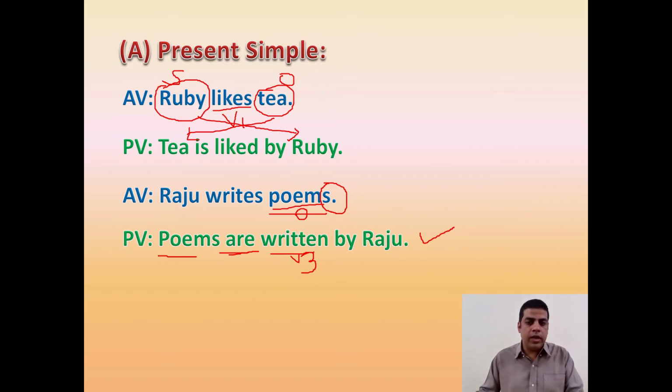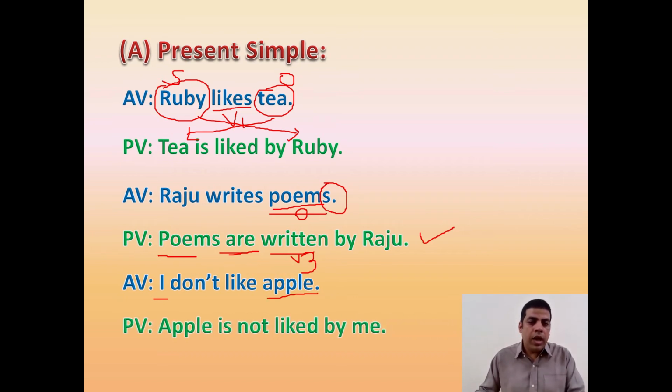Look at the final example in a negative structure. I don't like apple. Here subject is I, apple is the object. So when apple becomes the subject, apple will take is not liked.